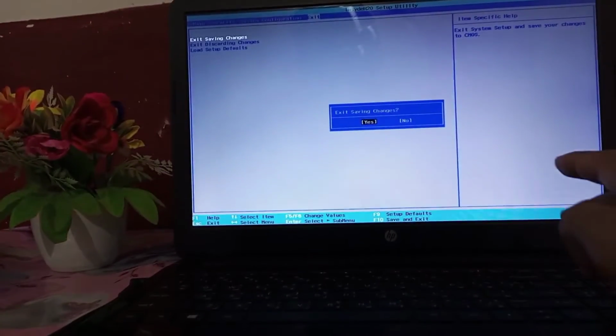After pressing the ESC key, you again come to the options and then you use the moving keys to reach exit. After reaching exit, click exit saving changes by pressing the enter key. Here you see the yes option on screen, then press the enter key.